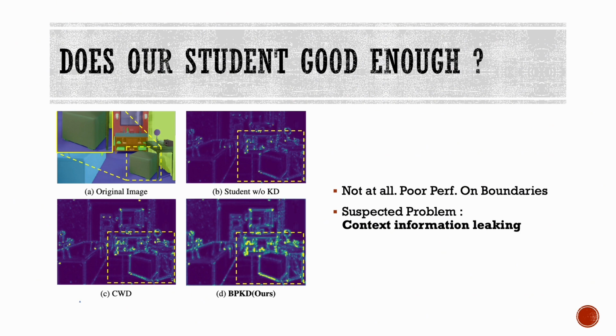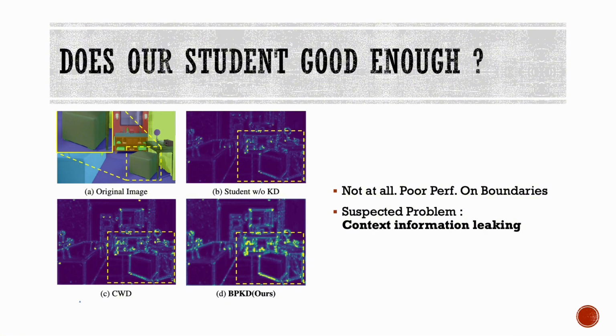We hypothesize that this shortfall may be attributed to an issue of context information leakage. This phenomenon leads to increased levels of uncertainty, especially in spatially adjacent categories concerning edge pixels, and is more pronounced in student networks with lower capacity. Addressing this issue is, therefore, of paramount importance for the advancement of knowledge distillation in semantic segmentation.